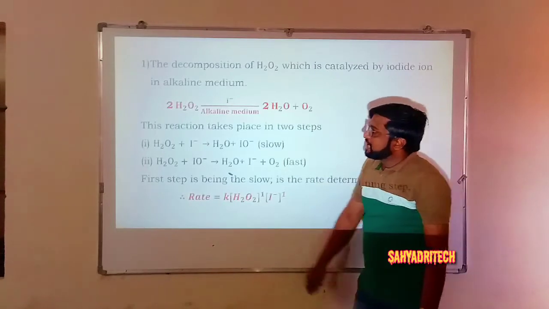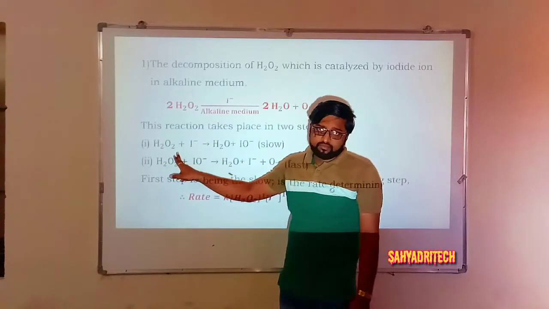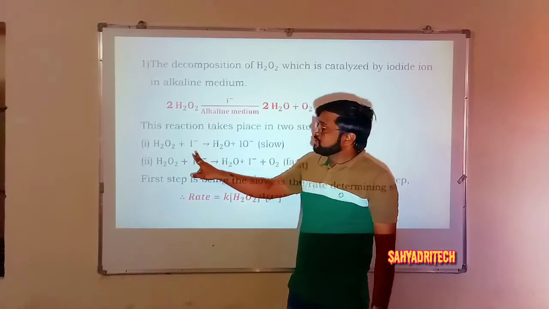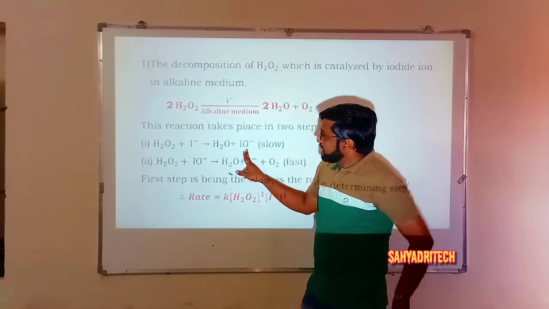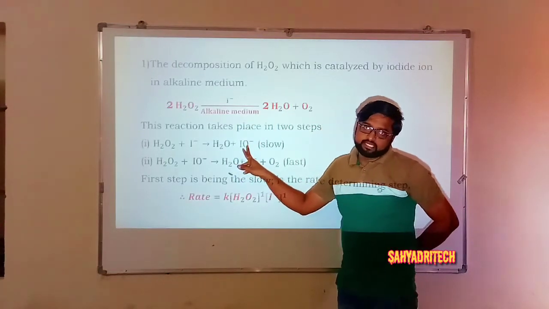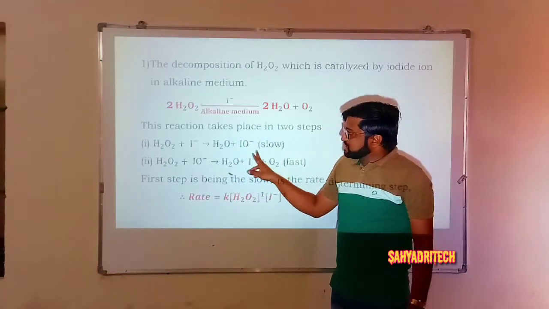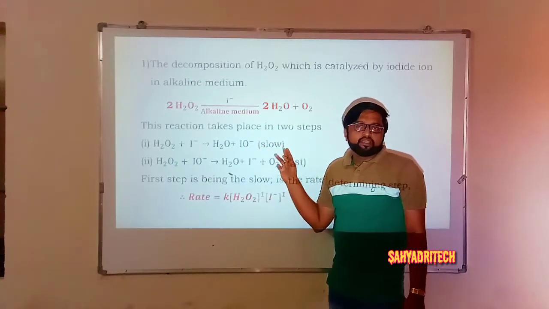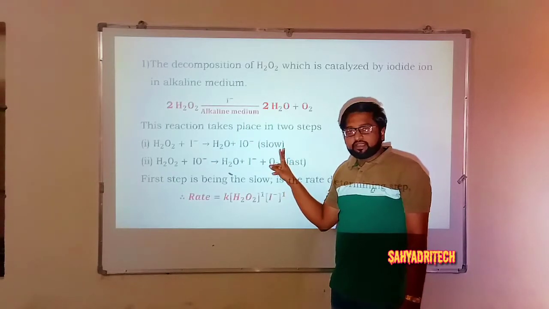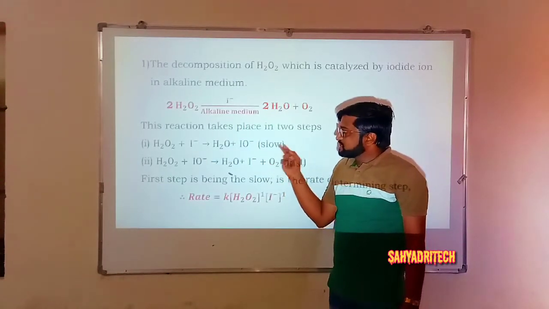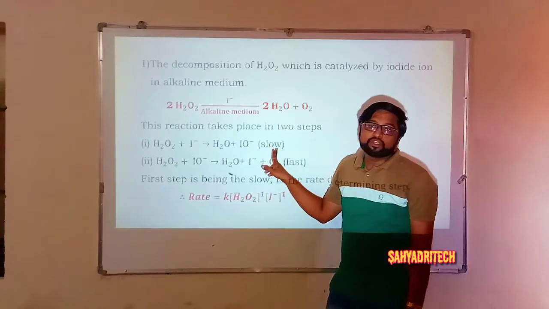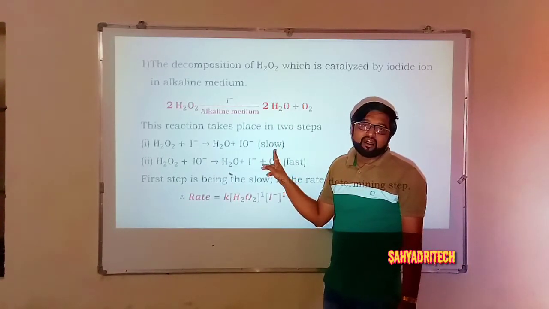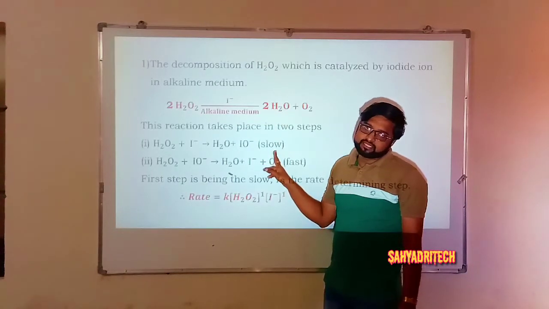What happens here? 1 mole of hydrogen peroxide combines with the iodide ion and gives rise to water molecule and hypoiodite, IO minus. This reaction is slow as there is formation of ionic species, therefore it takes place with a slower rate. So I can say now our first step is going to determine the rate of the reaction, or simply we can say the first step is the RDS, rate determining step.